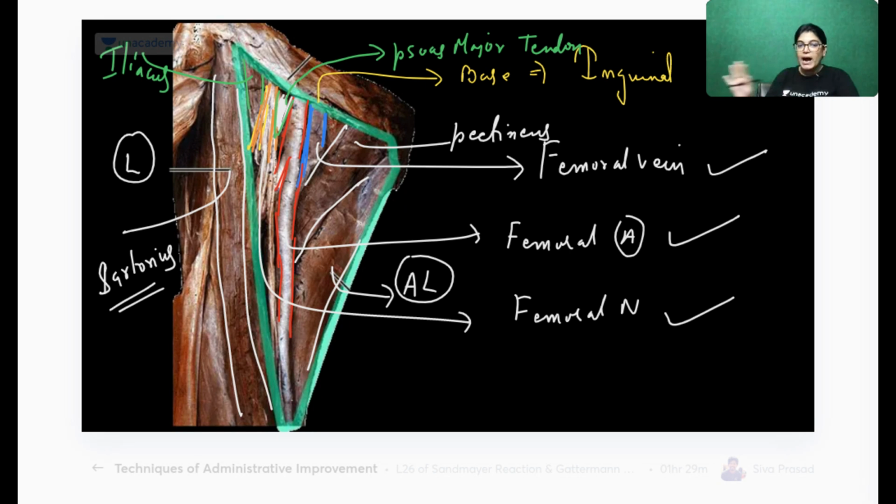So all important things. More than this will not be asked in your examination. When your exam and viva happen, the main things are those which are very much evident and which are large structures. That is coming for spotting and for your viva examination also. Large structures will be asked, not small branches. In the viva, they will ask what are the superficial branches of the femoral artery, like this. Details they will ask in theory, but big muscles and big nerves and vessels will be asked for identification. So we have done femoral triangle, cadaveric image. This was the cadaveric image.